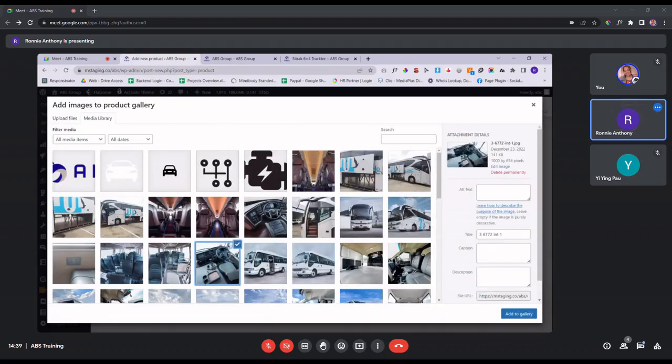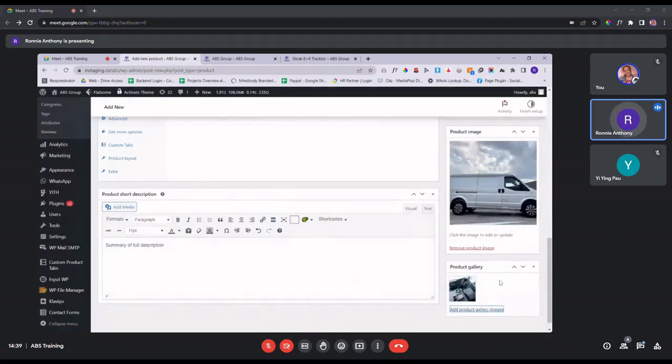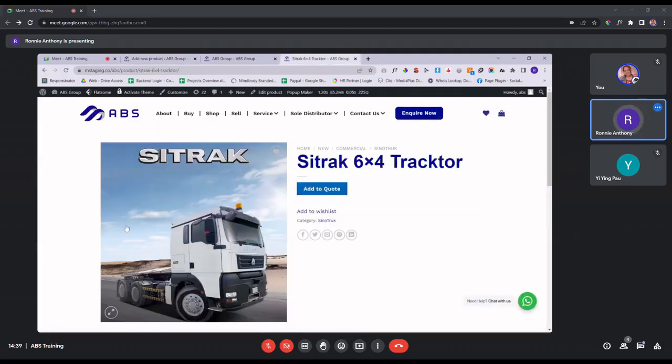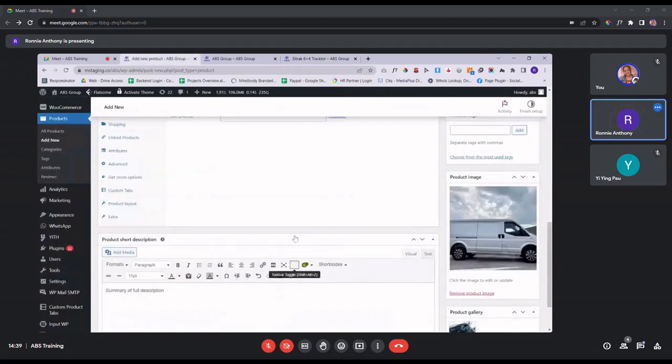And you can put it right here, as many as you want. So this one doesn't have a limit. The only limit is for the main product image that you see right here. So for example, this one doesn't have any multiple images. You have only one main image.